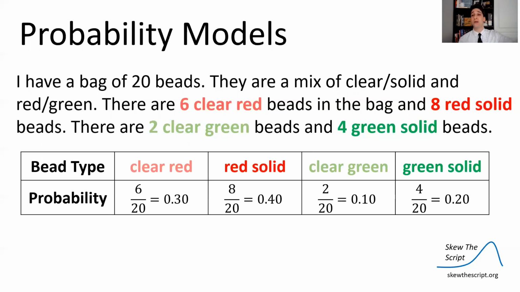If we drew out one bead completely at random, this would be the probability model. There were 6 clear red beads out of the 20 total, so that's a 30% chance, and the rest are defined there.